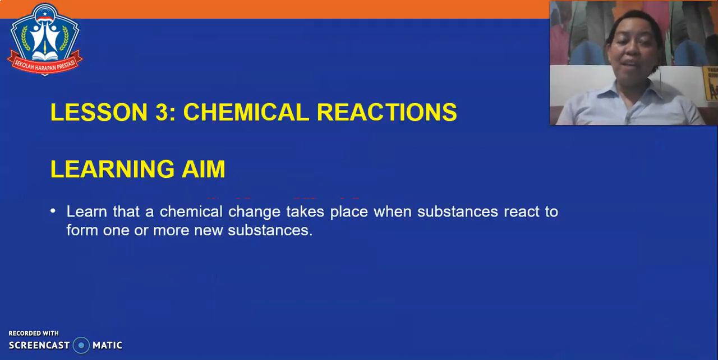For Lesson 3, Chemical Reactions. Our learning aim is to learn that a chemical change takes place when substances react to form one or more new substances.